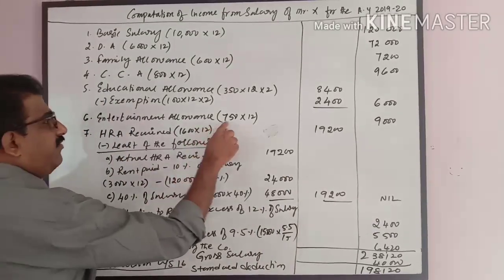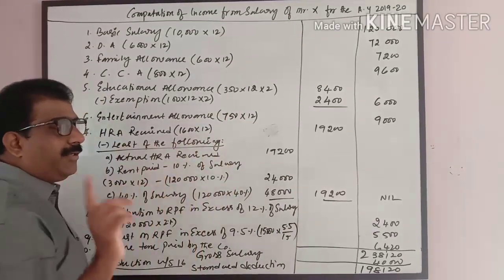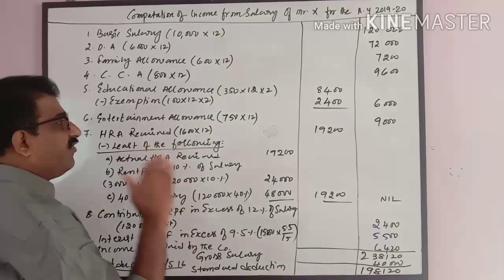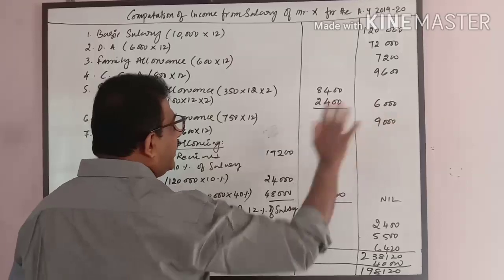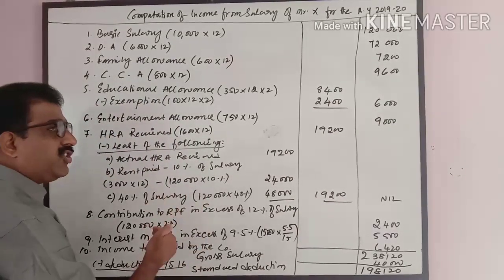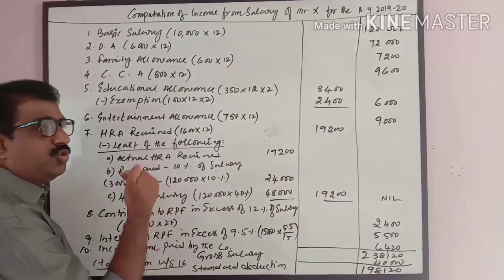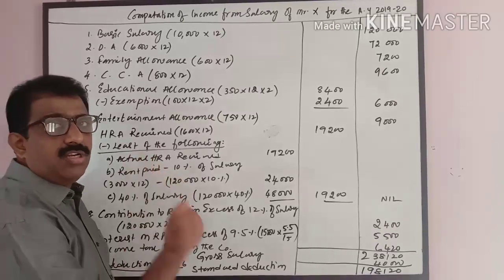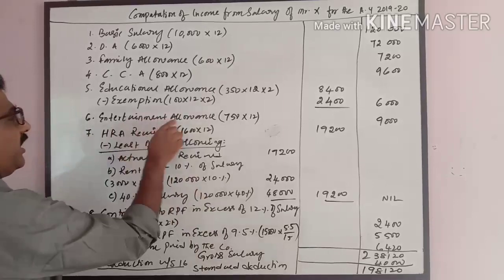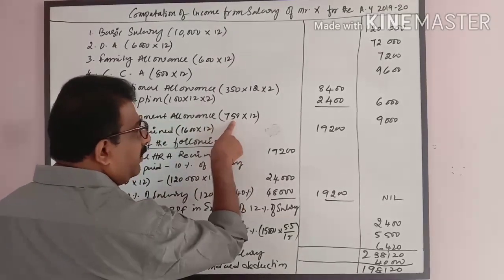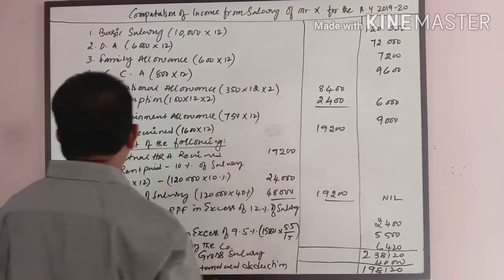Entertainment allowance 750 into 12. Any entertainment allowance given, in the first instance, we should add back to the salary. We should take it as a taxable one. And deduction under section 16 subsection 2 is allowed if he is a government employee. Those deductions I will tell you later. So entertainment allowance 750 per month into 12 months, 9,000.